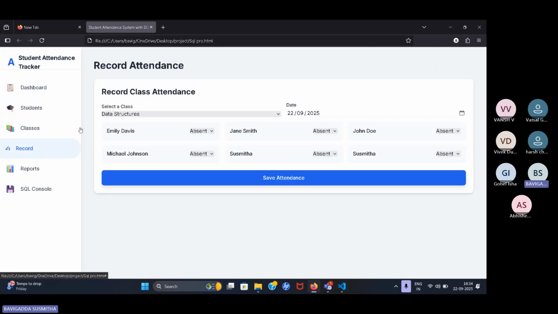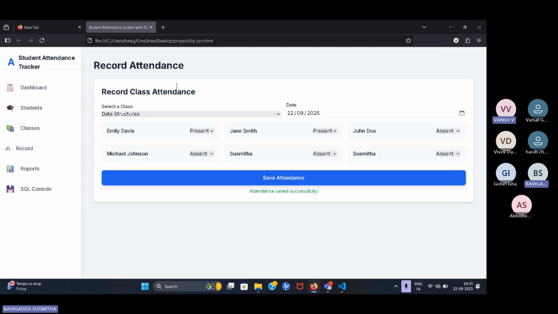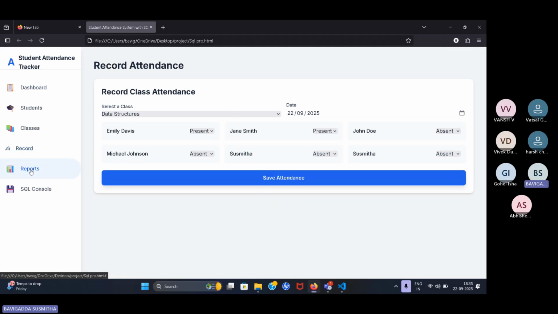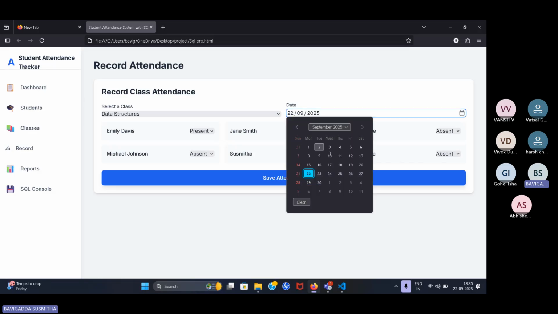And recordings. This is the recording class attendance. This is the data structures class. We mark the presentees as present and the absentees as absent. In this session, the data will be saved. We can select the month, date and year in this session.